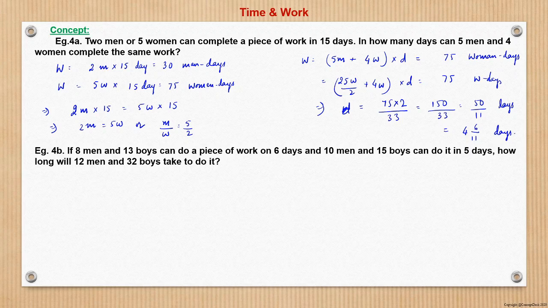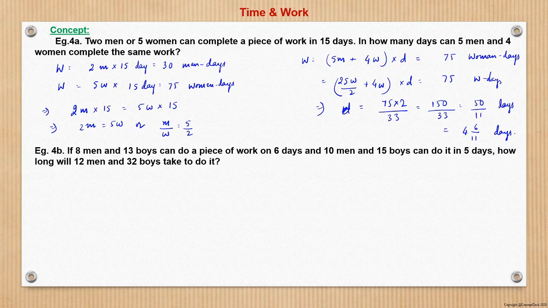So basically what we did here, the question was like 2 men or 5 women can do a piece of work in 15 days. So from these two, and they are doing the same work independently, we can find out how efficient the men are with respect to women. That ratio we have got as 5 by 2. Now given that we know the efficiency or the working rate of men and women, we have to find the number of days when 5 men and 4 women work together.